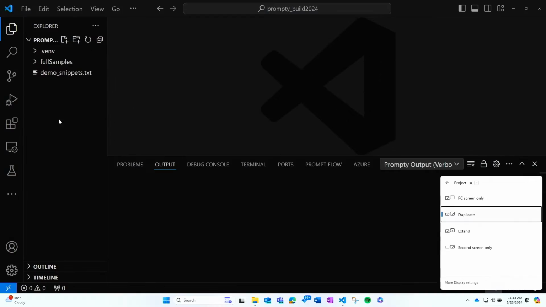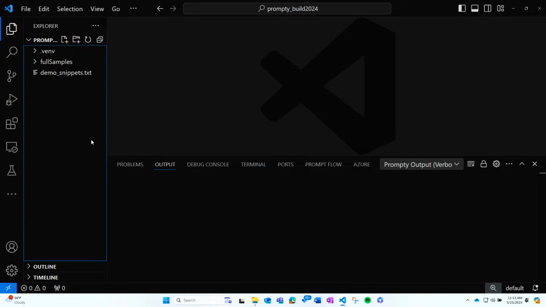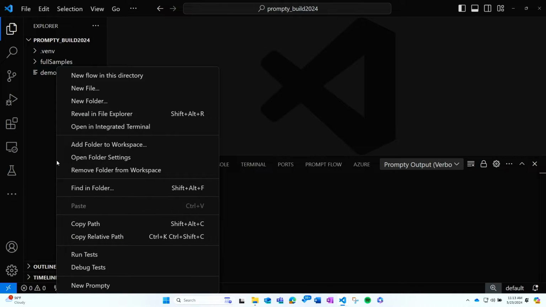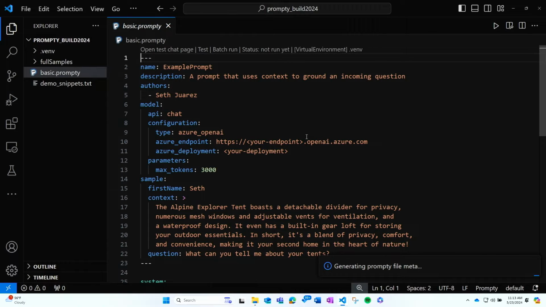So you can see my screen here. From the marketplace, I've installed the Prompty extension, and I can get started right away. So I'm going to right-click here and select New Prompty. Now, for those that have been following along in the session so far at Build, you probably have seen some of these files pop up here and there. And we're really building with Prompty throughout our applications.